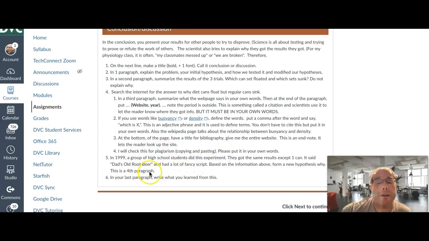And I'm going to be very entertained by this. I know why it actually floated, but I want to see what you come up with. And this is my entertainment. This is going to be the same for all 45 of you. Then the last paragraph, again, this is my entertainment. What did you learn? Please be unique on these two. I'm going to read 45 of these. These make me happy. These let me actually have a break in reading. All of this is going to be identical.